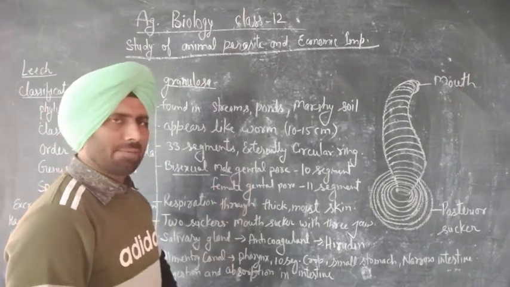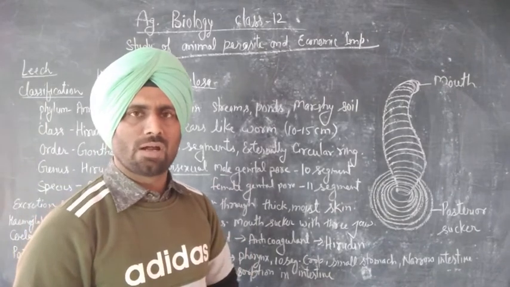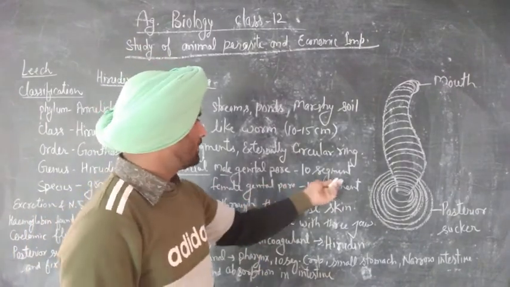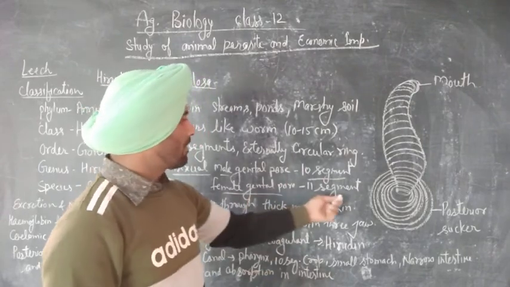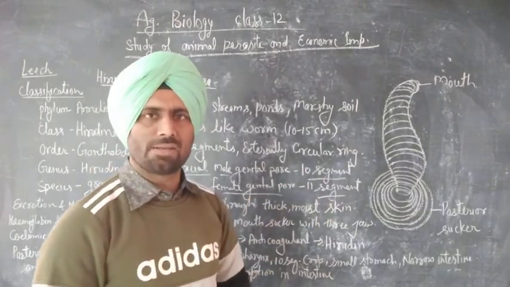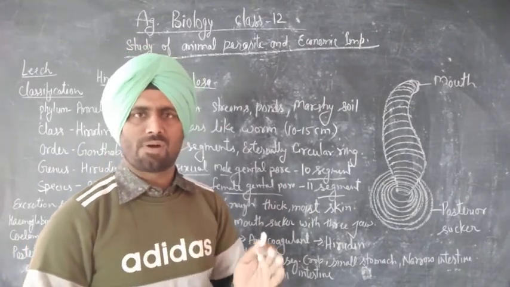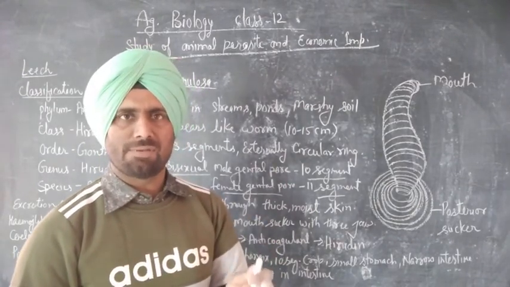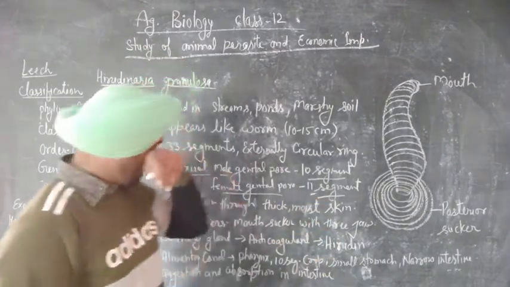The male genital pore is found on the 10th segment, and the female genital pore is found on the 11th segment of the body.